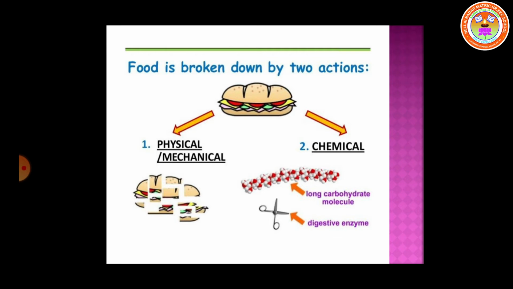Physical means just like a mixie or grinder, how we grind the food. Like that, the big pieces of food are converted into smaller pieces and become paste. But chemical digestion means all the large molecules like protein, carbohydrates, fats are converted into very simple soluble molecules, that is maybe fatty acids or glucose. Both are involved in digestion, physical digestion as well as chemical digestion.